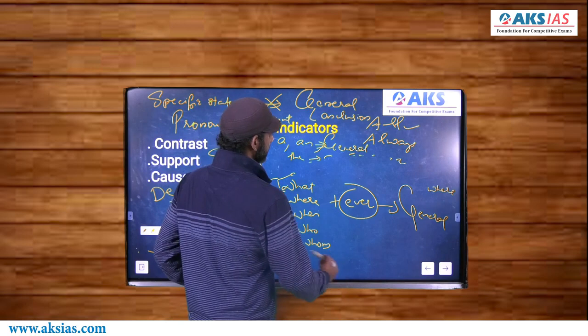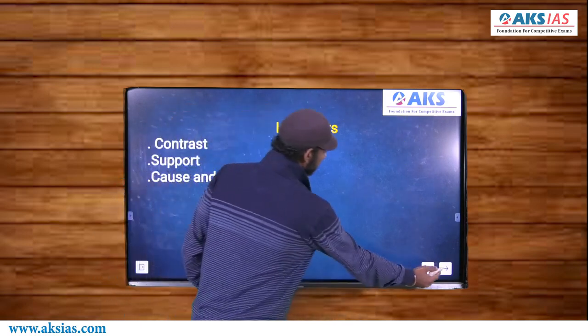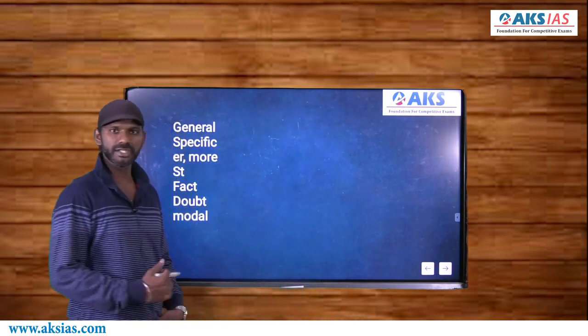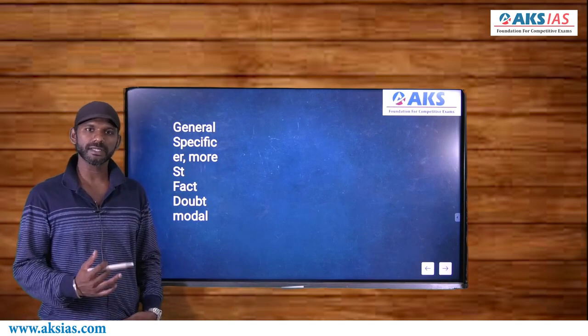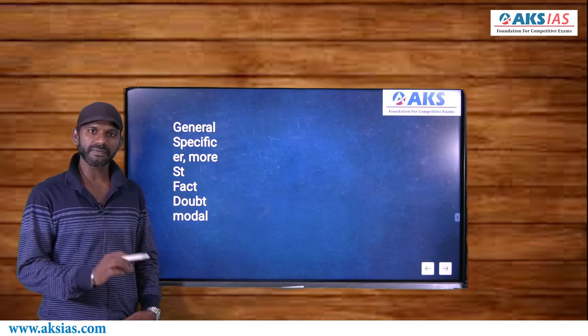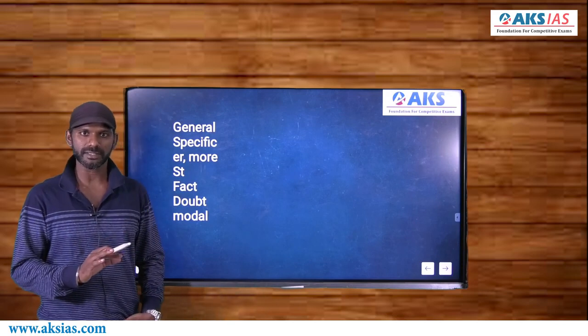If what is there in the option is general, what is there in that part of the passage, the topic is given, must also be general. The same is the case with specific. Now, we can understand whether an option is general or specific only when we compare the option to the sentence that talks about it. Right?